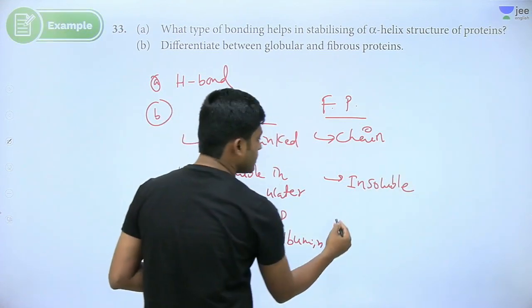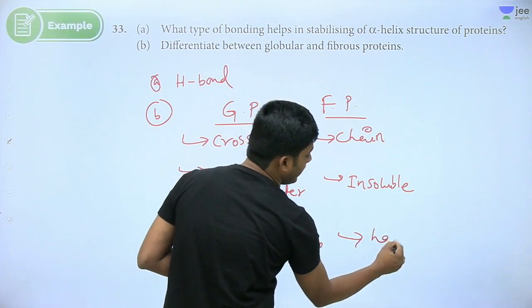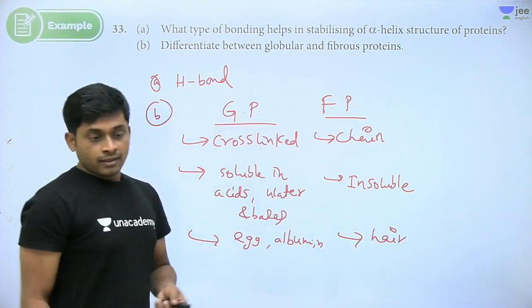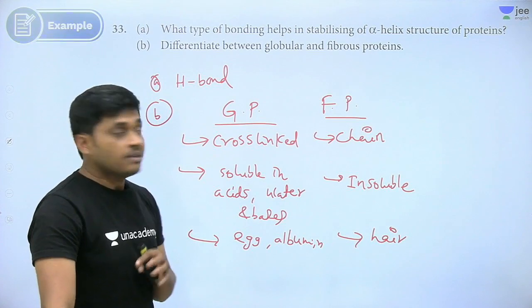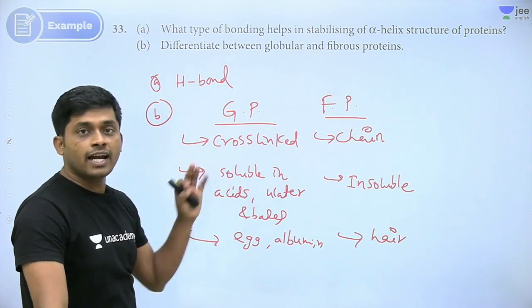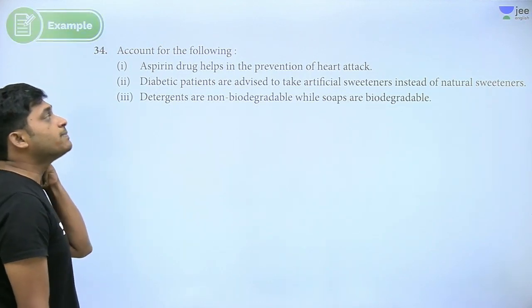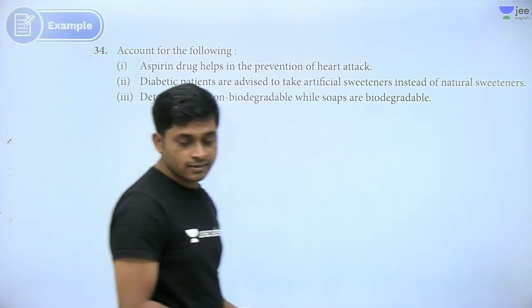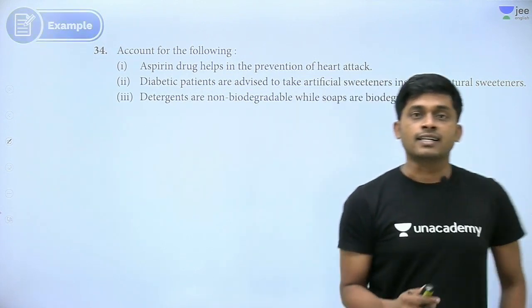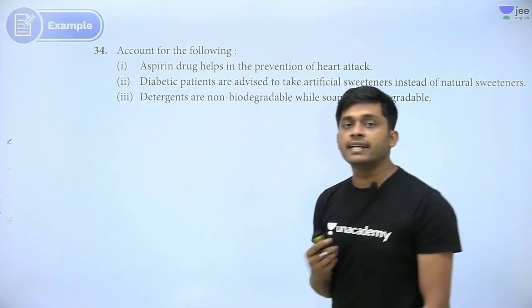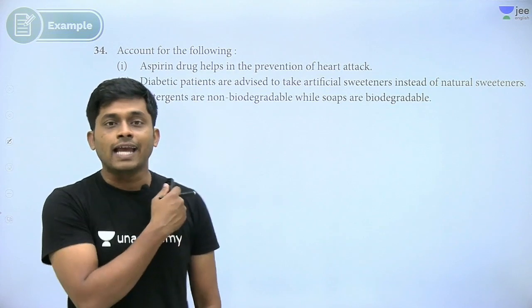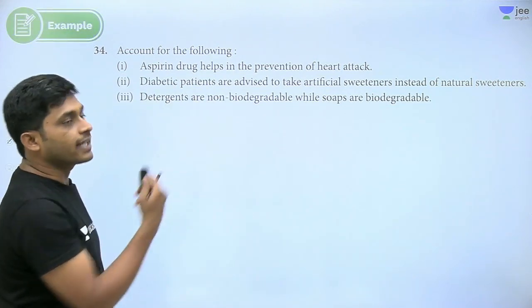So that is the best example here. Yes or no? Right? This is the difference between globular and fibrous. Next, aspirin drug helps in prevention of heart attack. Aspirin is commonly used as a pain reliever, now it is helping in prevention of heart attack.